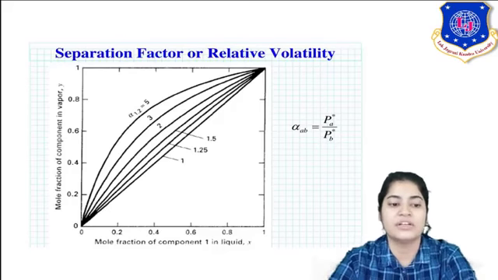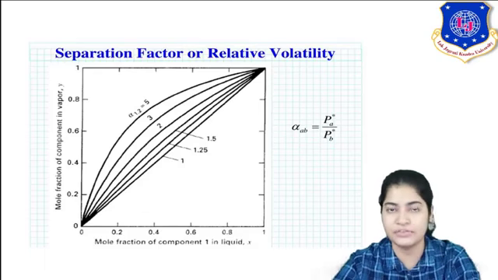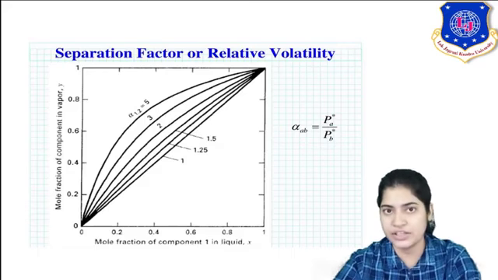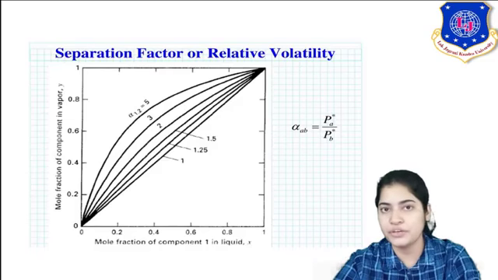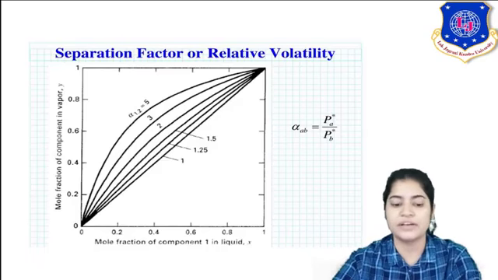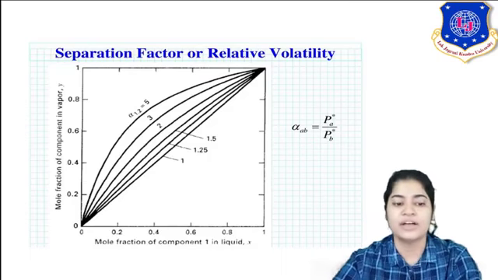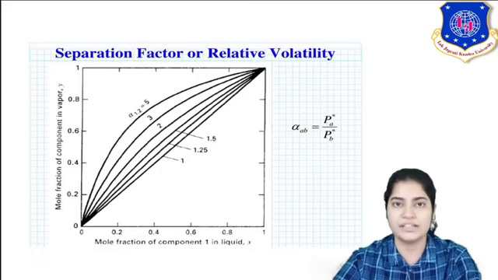At first, alpha 12, what does it show? Alpha 12 means it is the relative volatility of 1 with respect to 2. We are talking about two components, more and less volatile, and how they behave with respect to each other, hence we are introducing the term relative volatility. So alpha 12 means relative volatility of 1 with respect to 2. You can see component 1 is my more volatile component, so I am showing the volatility of component 1 with respect to 2, which is the less volatile component.